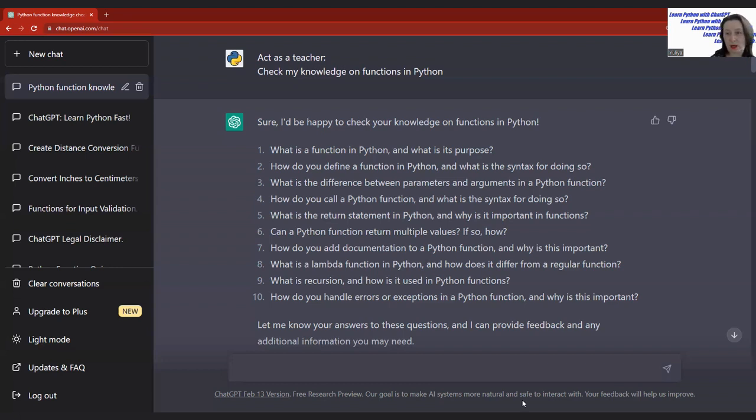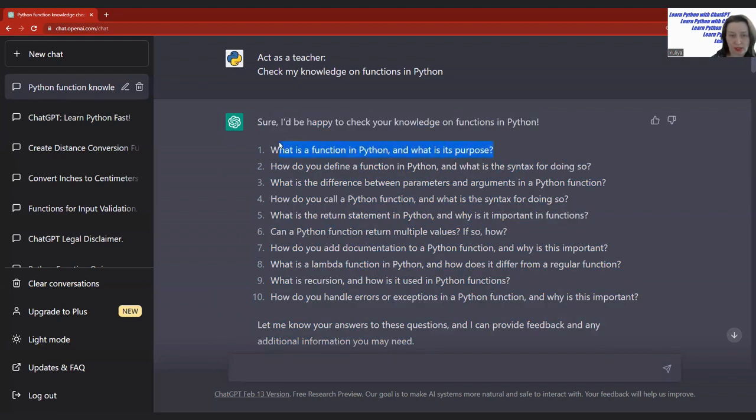And since we are learning programming language, we will ask ChatGPT to act as a teacher, and we will ask ChatGPT to check my knowledge on functions in Python. You can see that already ChatGPT offered us a list of 10 items to check our overall knowledge of functions. So if you are okay with everything that is written here, congratulations. If not, what would be your next step?